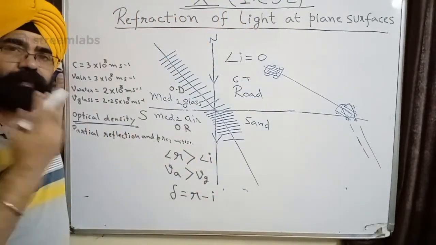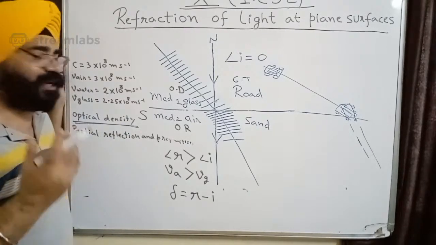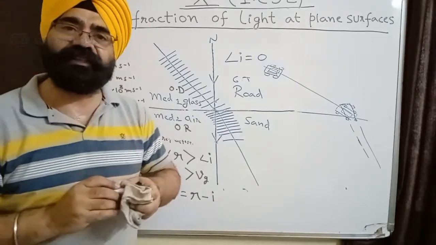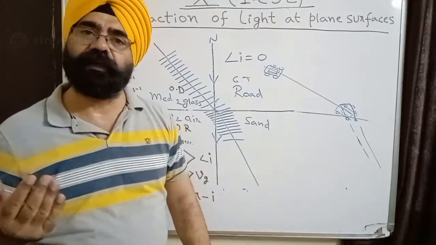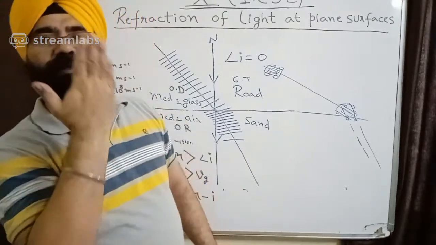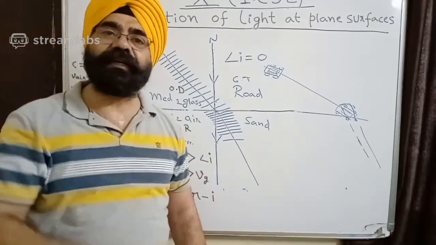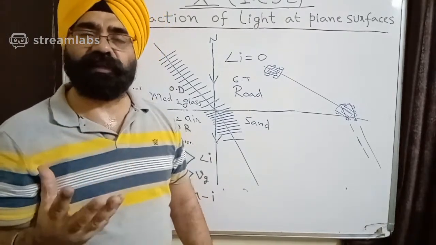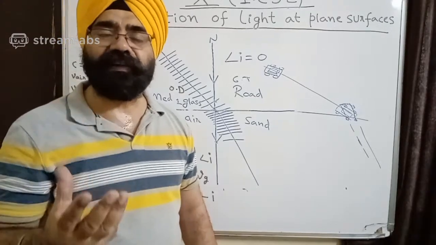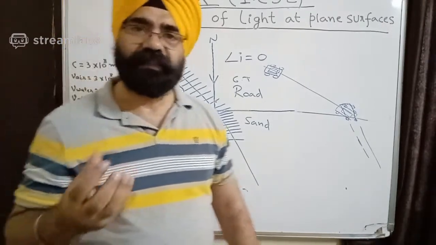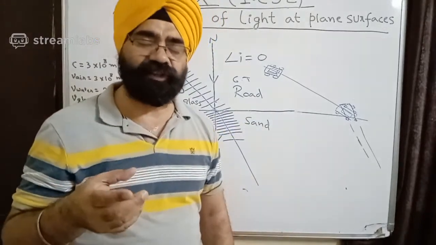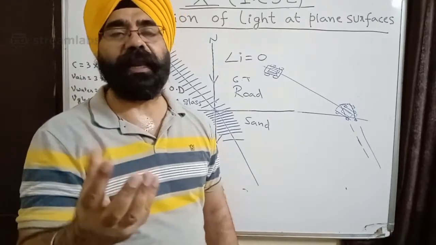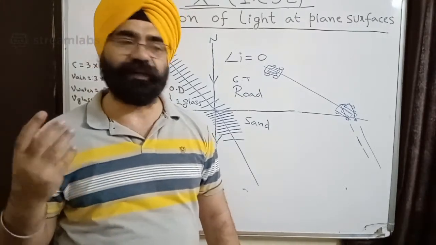If light is falling obliquely on a surface, then because of change in speed, the light bends. If the speed decreases, it falls towards the normal. If the speed increases, it goes away from the normal. If it is incident at an angle of 0 degree, which means normally to the surface, then it passes undeviated. Once I have done Snell's law, the laws of refraction, you can remind me, and I will prove it to you mathematically why the light goes undeviated when it falls at 0 degree.